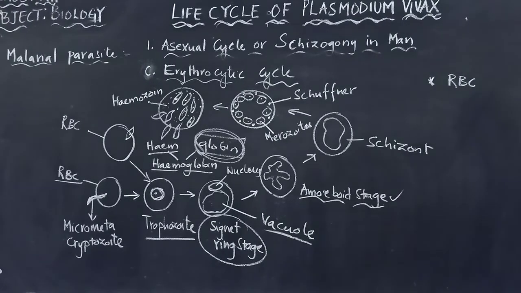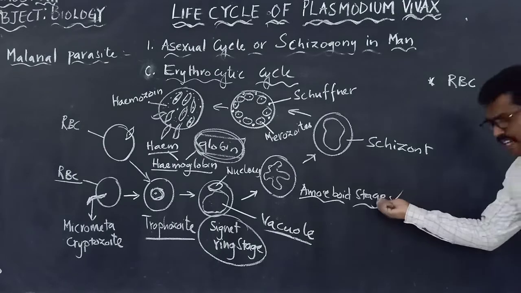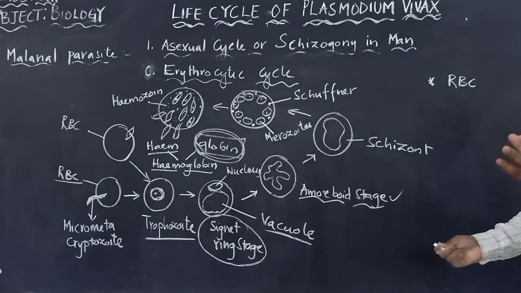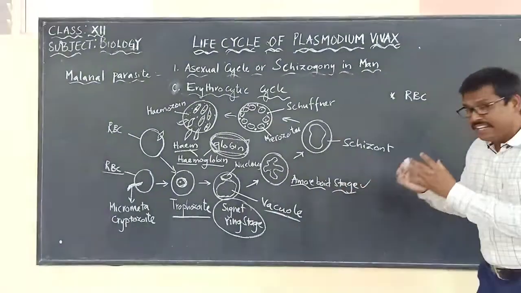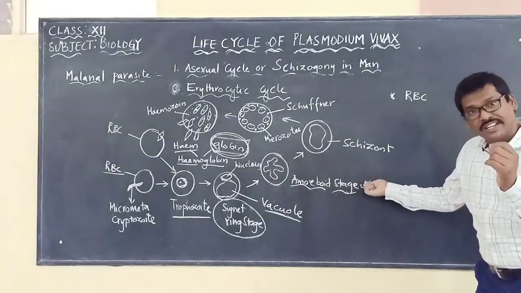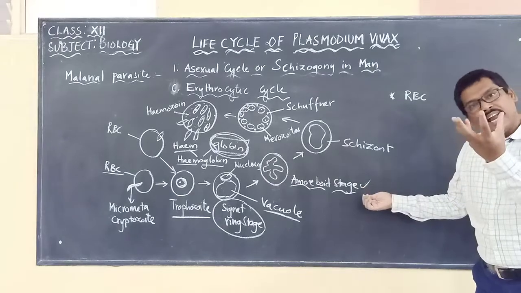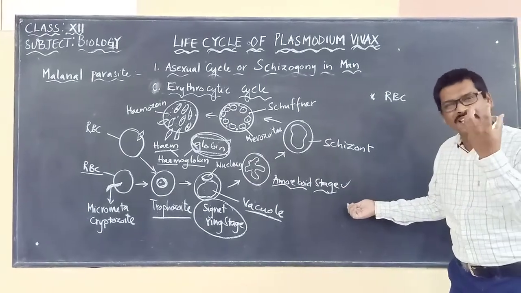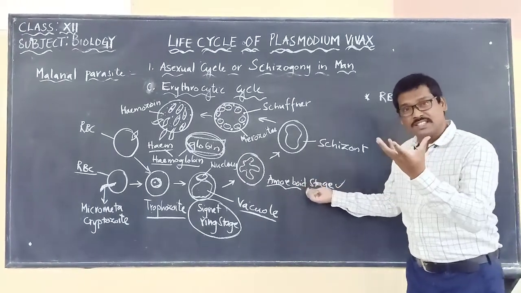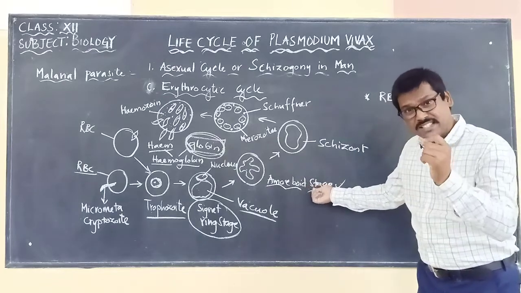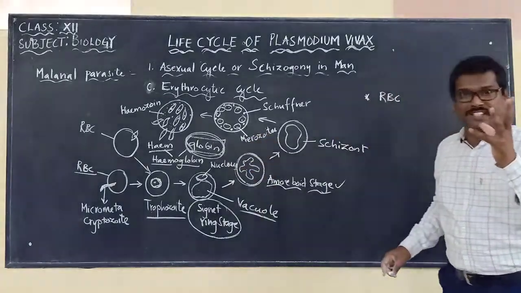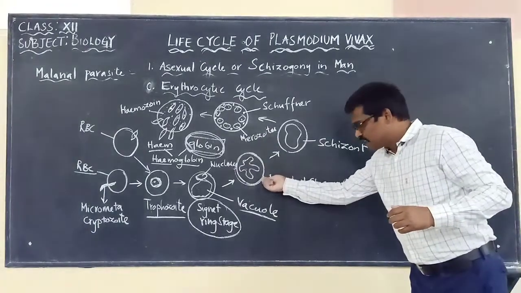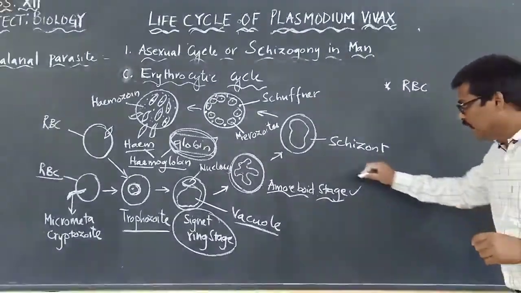So this amoeboid stage, as the parasite is undergoing many changes and increasing in size, now we are calling it what? Amoeboid stage. It digests so much of the hemoglobin and increases. And because this parasite is increasing, even the size of the RBC will also increase.